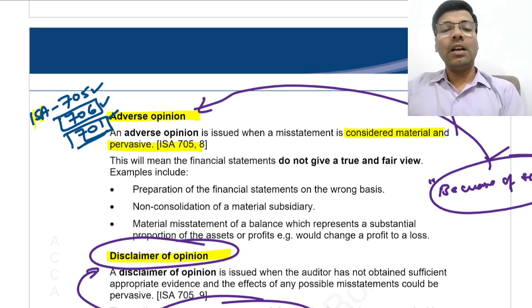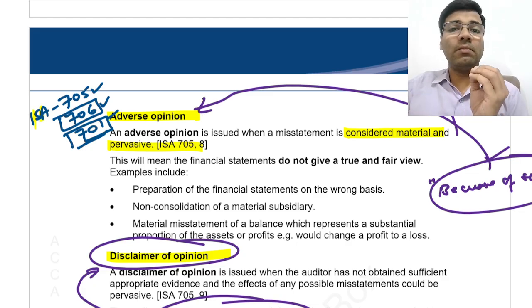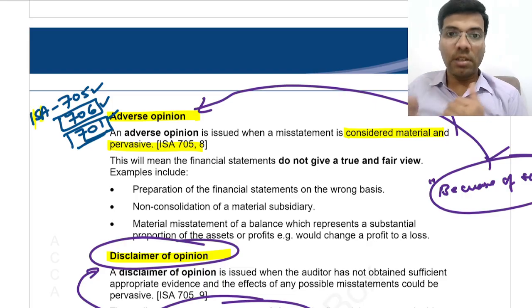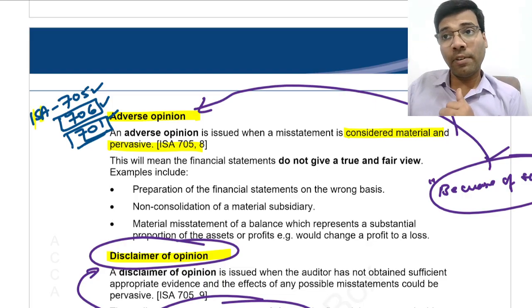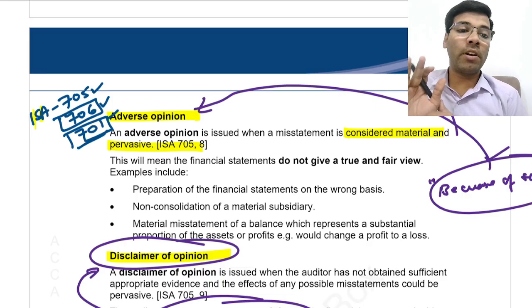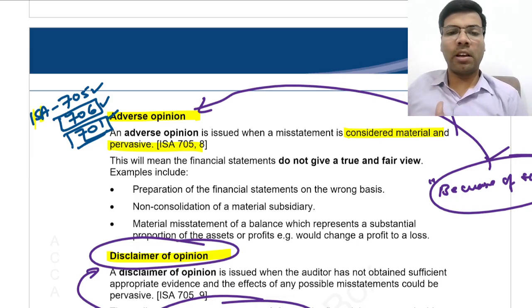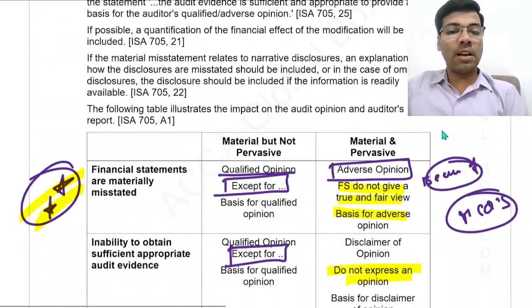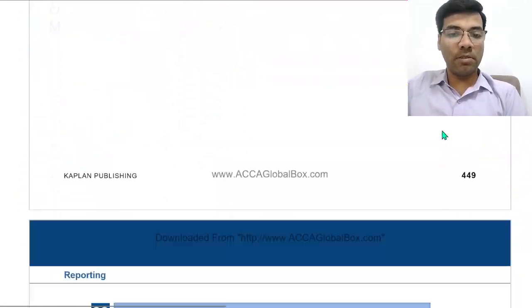Next, remember that in the exam a direct question may not be asked about these issues, that is 705, 706 and 701. There will be an application based question where you need to identify that such and such report should be given, and whether an emphasis of matter paragraph or other matter paragraph will be given. You should identify that from the scenario or context in which the question demands. Please remember this. So we'll see what other parts need to be studied from this chapter.